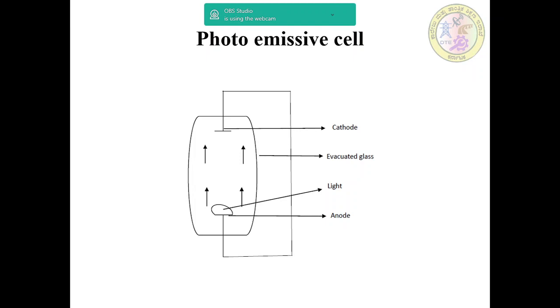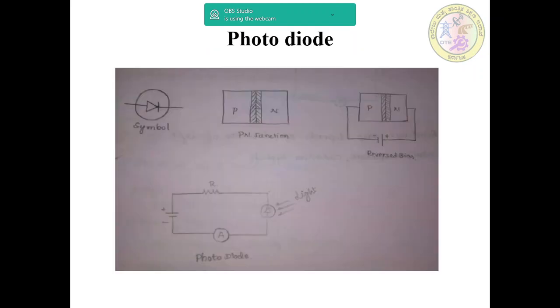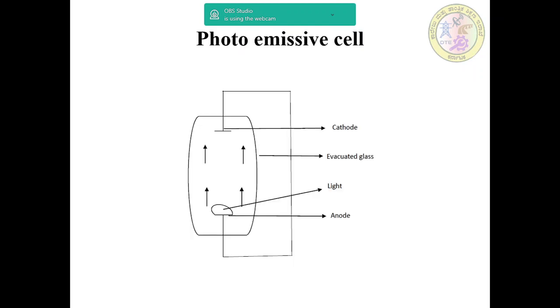The entire light energy is converted into kinetic energy of the electrons. The kinetic energy is given by omega equals hc by lambda, where omega is the kinetic energy, h is Planck's constant, c is the speed of light, and lambda is the wavelength.